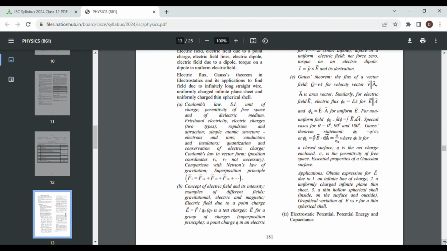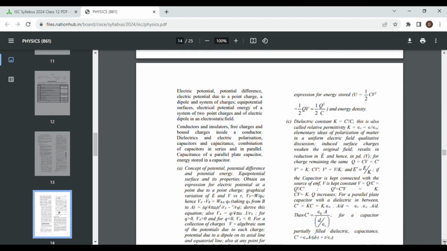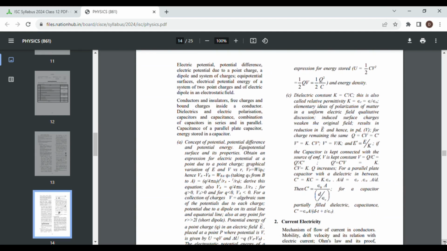So this is how you must go ahead. Just print out the syllabus, keep it by your side, and follow exactly what the syllabus is saying. Nothing will be unknown to you by the time your exam arrives. You can find everything in detail: all the chapters and the subtopics of the chapters which you will have to study.